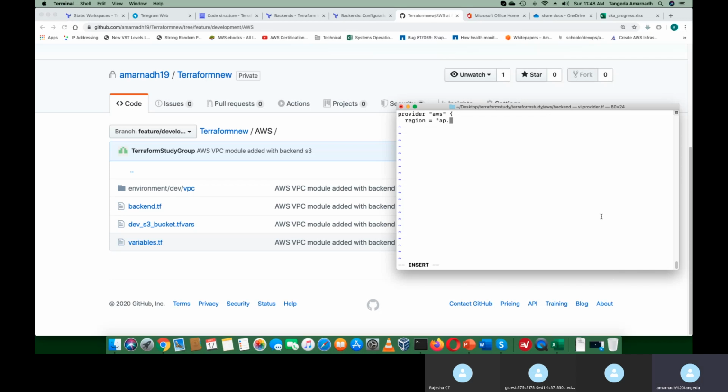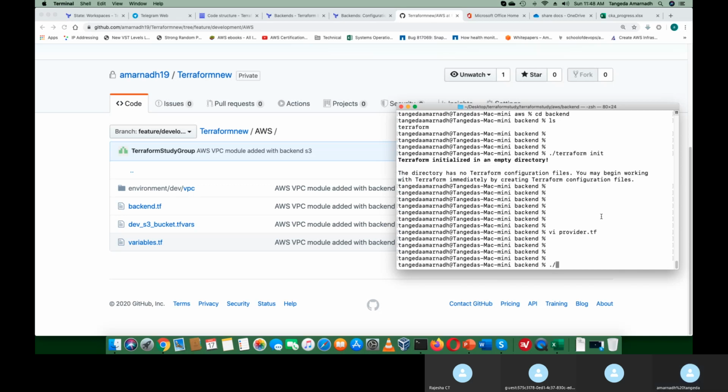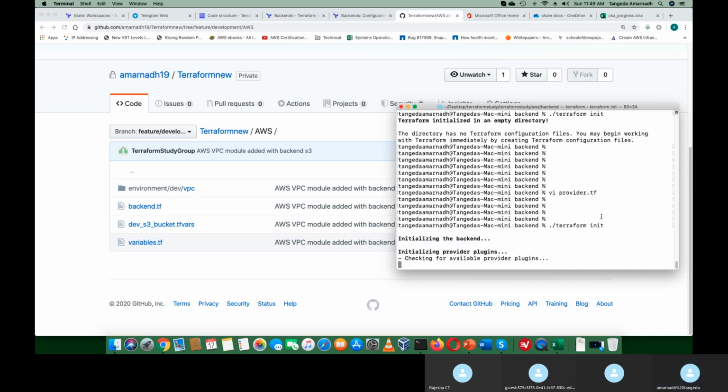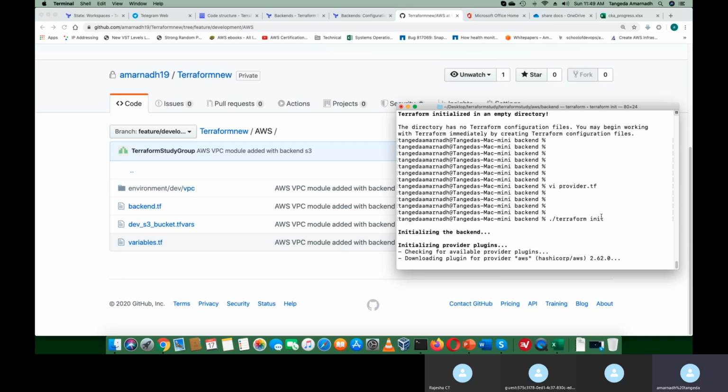Since it is a string, I should put it in double quotes. Yes, now my provider is getting initialized. Now my backend will be local.